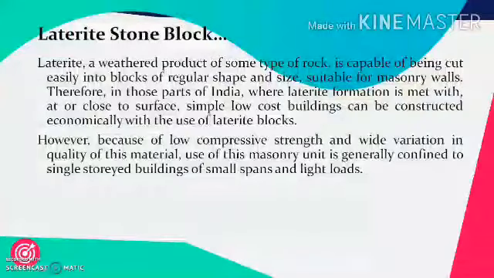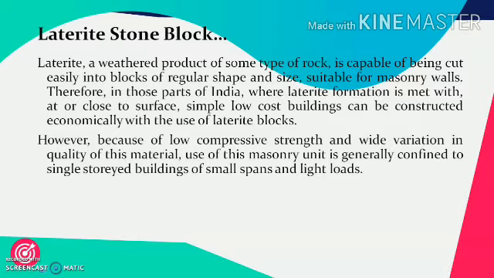Next is laterite stone block. Laterite is a weathered rock, and as it is a weathered product of some type of rock, it is capable of being cut easily into blocks of regular shape and size and can be used as a suitable masonry block for constructing a wall.